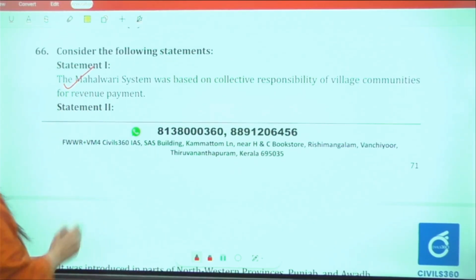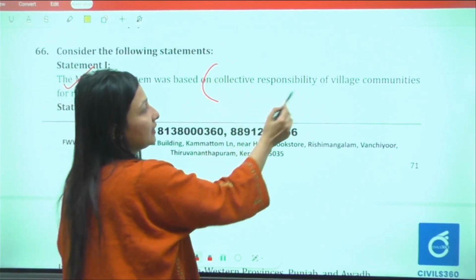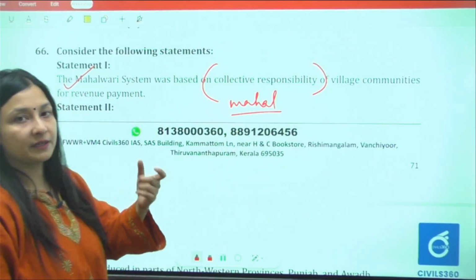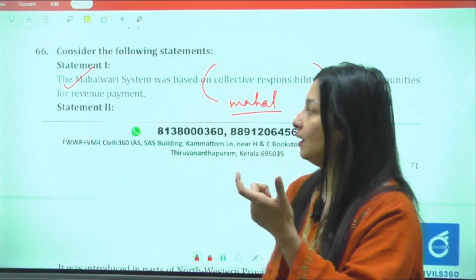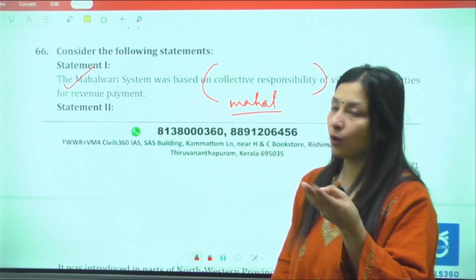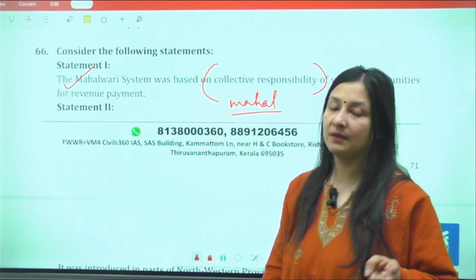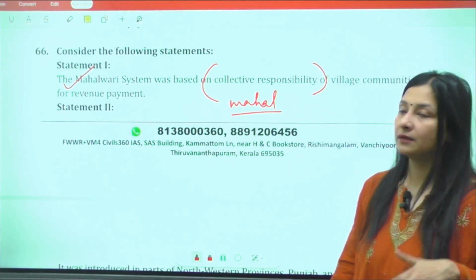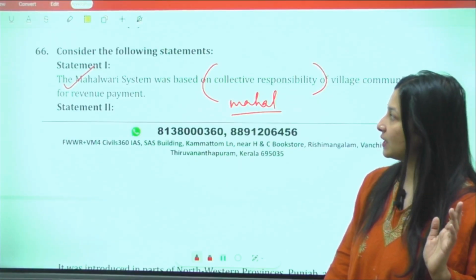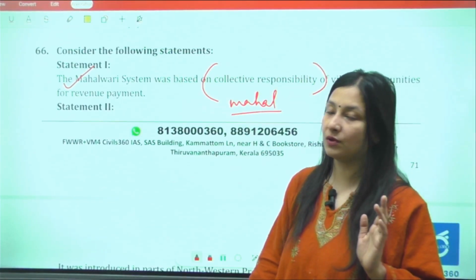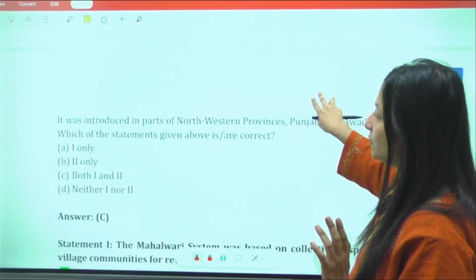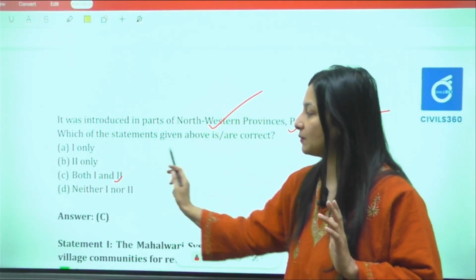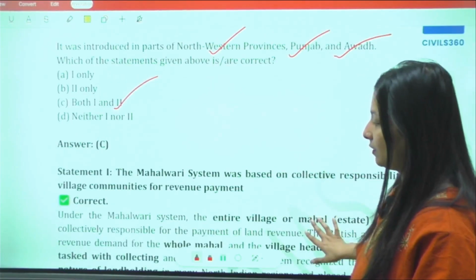Okay, Mahalwari system. It was based on the collective responsibility of the village community, and this collective responsibility is known as the Mahal for the revenue payment. We had already discussed that there were three types of revenue payments. One was your permanent settlement, second is Mahalwari, and third is Ryotwari. So this is based on collective responsibility. Yes, this is absolutely right. It was introduced in the parts of North Western Province, Punjab and Awadh. Both the statements are absolutely right over here.